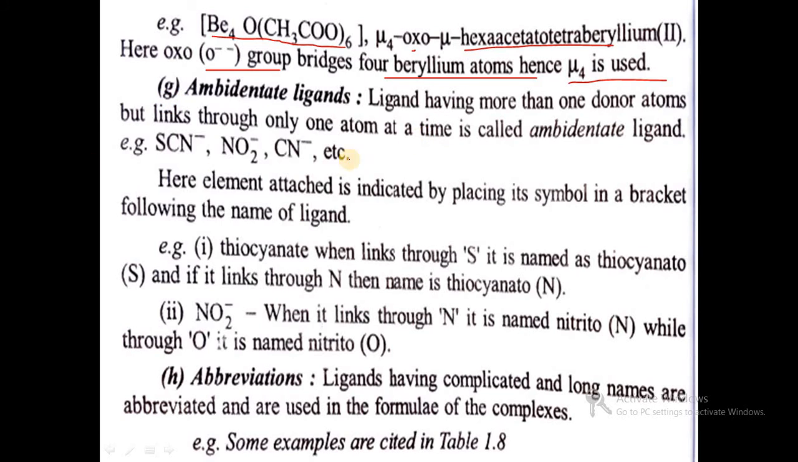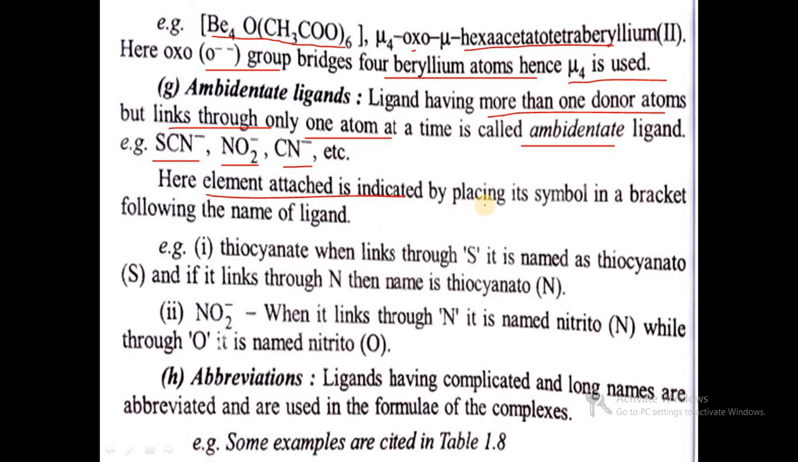Then there are some ambidentate ligands. What are ambidentate ligands? Ligands having more than one donor atom but linking through only one atom at a time are called ambidentate ligands. Examples are SCN-, NO2-, CN-. In the exam they will ask which of the following is an ambidentate ligand. That is, more than one donor atom is available.